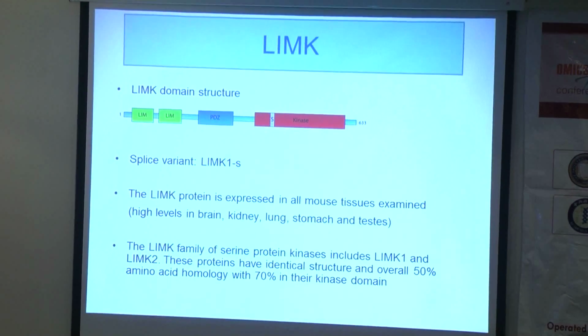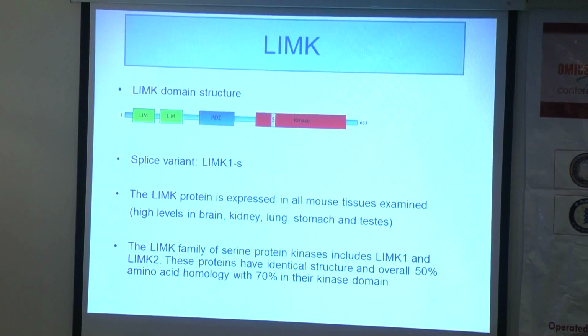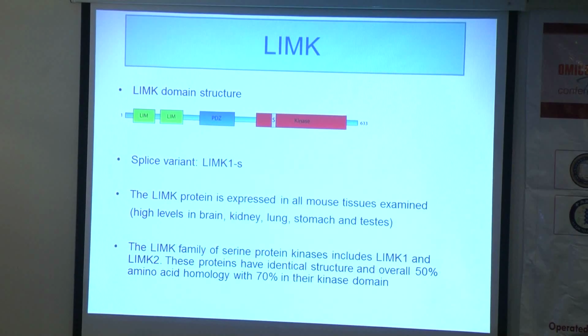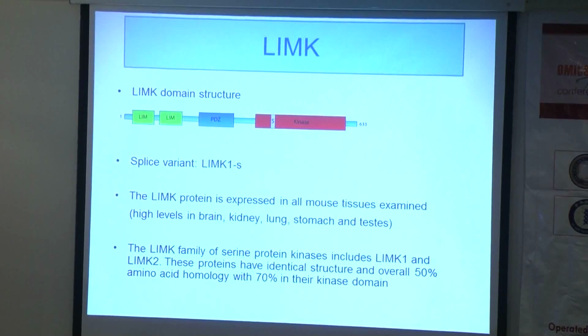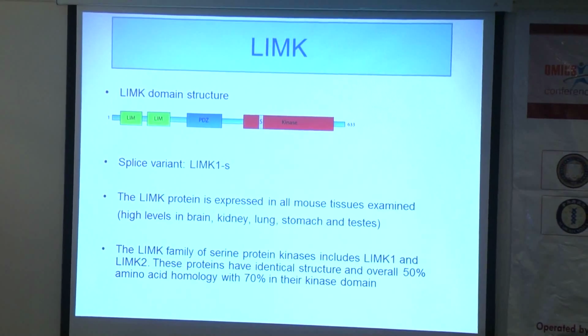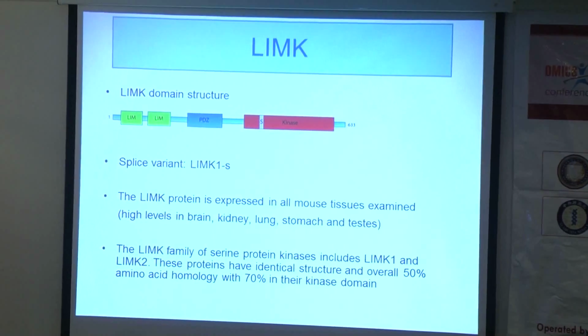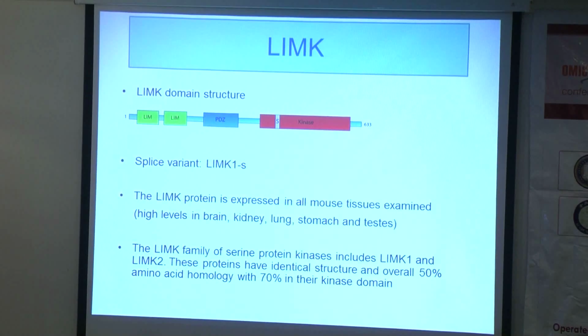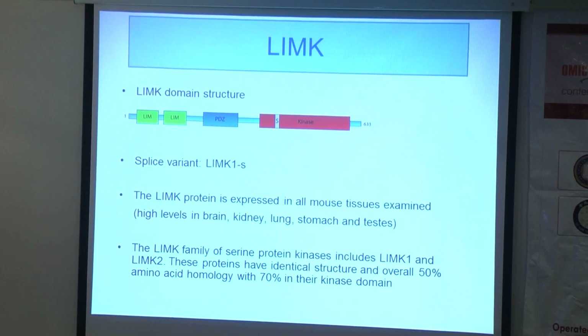LIM kinase, as I said, is a serine protein kinase. It is about 70 kilodaltons in size. As you can see here, the N-terminal part of LIM kinase has two LIM domains, a double zinc finger LIM domain, followed by a PDZ domain. The C-terminal part of this protein has the catalytic kinase domain. You can also see an S representing a splice variant, a catalytically inactive form known as LIM kinase short, which acts as a dominant negative.